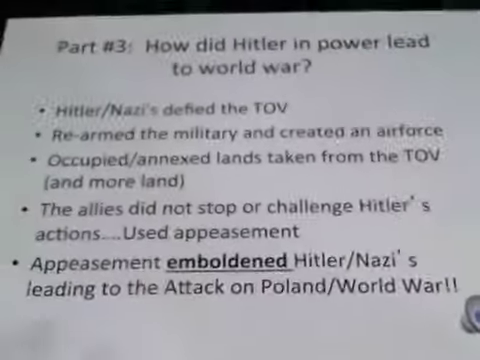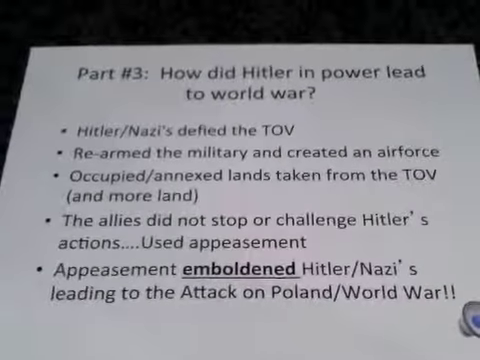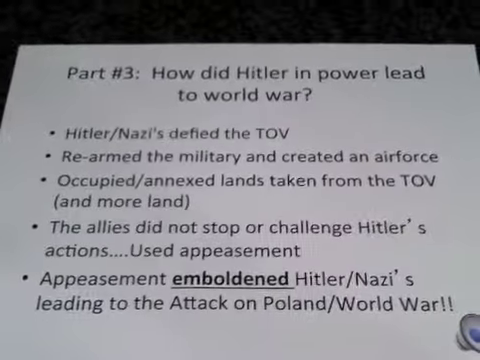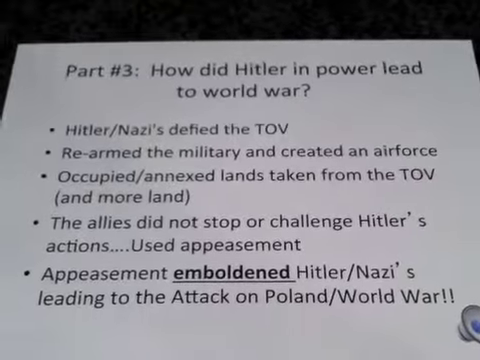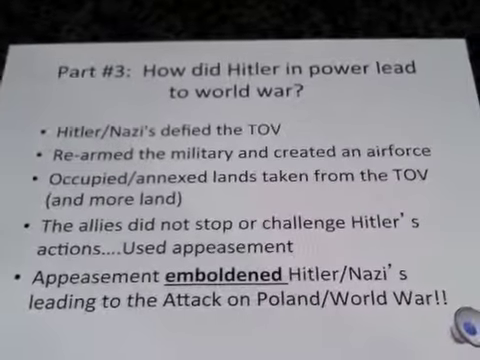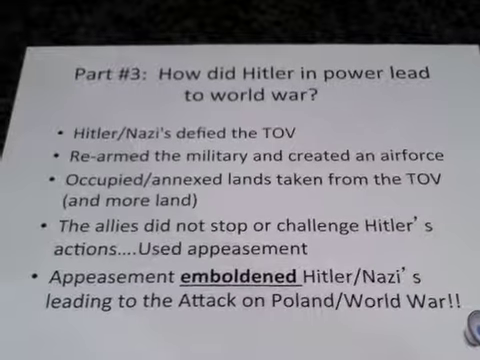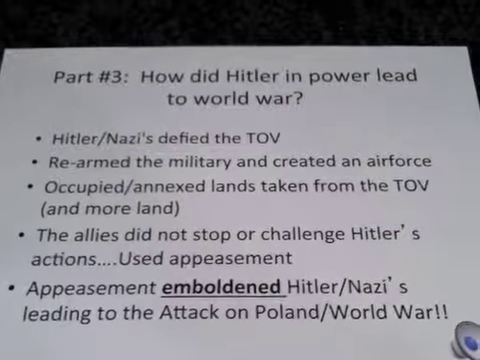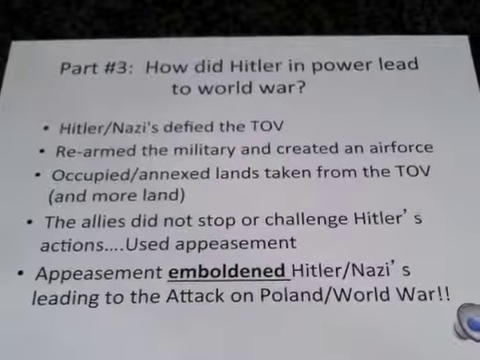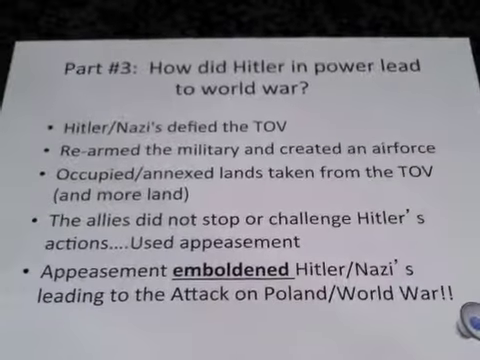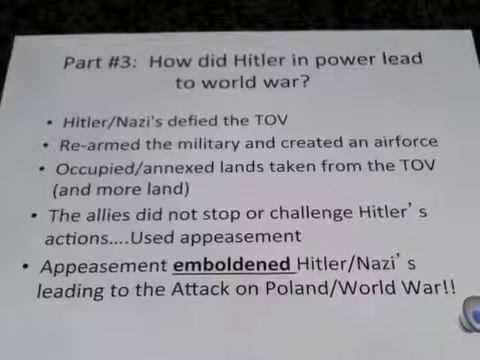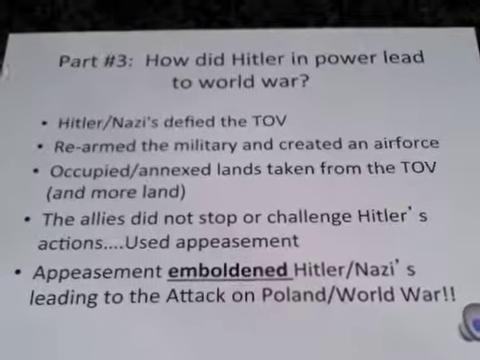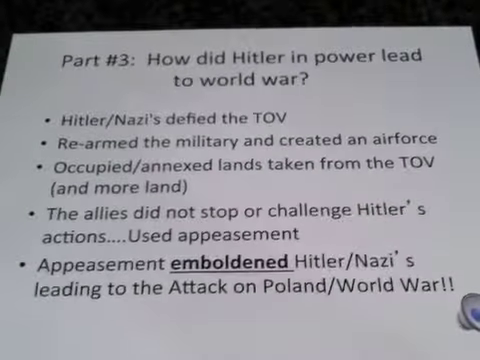Finally, part 3. How did Hitler in power lead to World War? First of all, Hitler in power defied the Treaty of Versailles. Defied means refused to follow or went against. First move, he rearmed the military and created an air force. Secondly, he started to occupy or annex lands taken from the TOV, and he took a little bit more land while he was at it. For example, he first marched his armies into the Rhineland, which was demilitarized. After that, he proceeded to annex Austria, the Sudetenland, which was part of Czechoslovakia, and then finally all of Czechoslovakia.